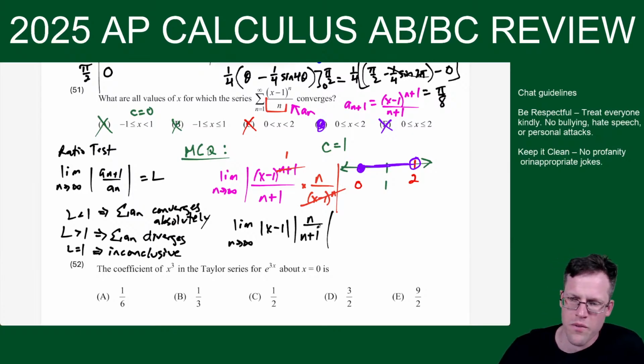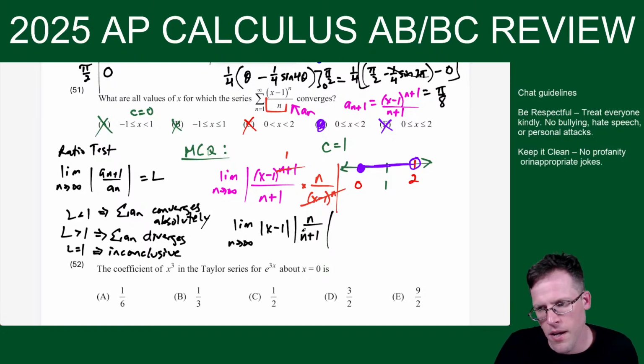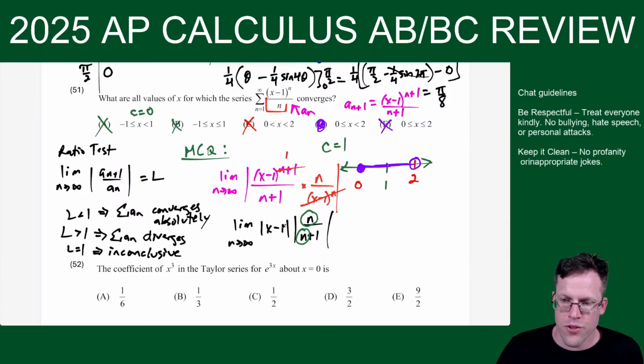But n is going to infinity, so n over n plus 1 is going to be positive, so the absolute value could just disappear. But now unit 1 skills: n over n plus 1, that limit goes to 1 as n goes to infinity. The limit as n goes to infinity doesn't affect the x part. It affects the stuff with the variable n. So now this just becomes this.